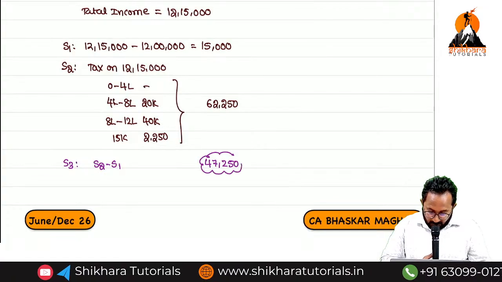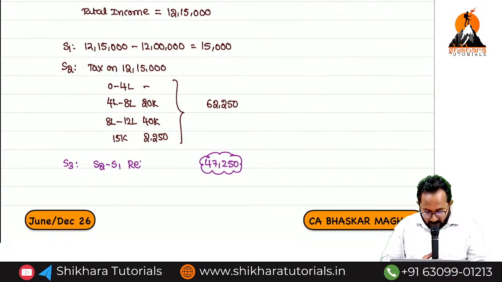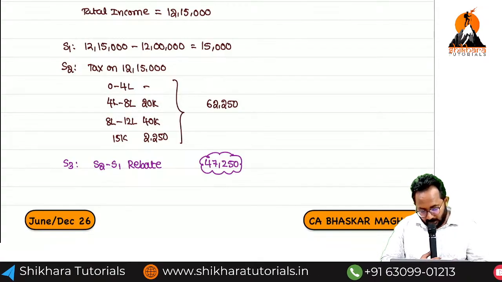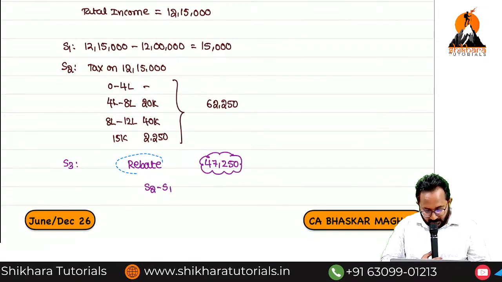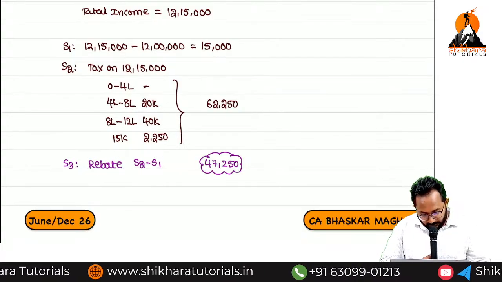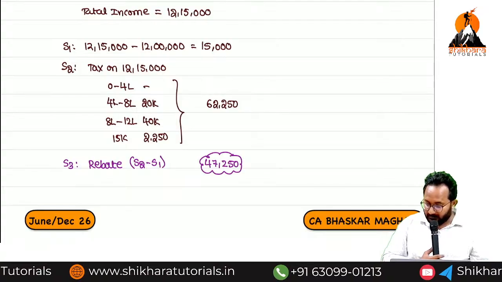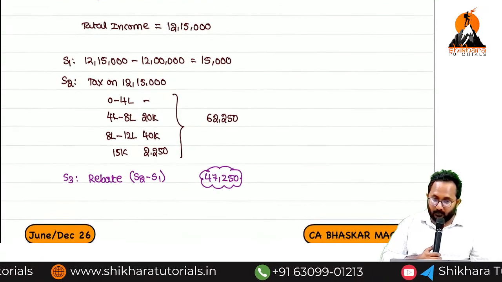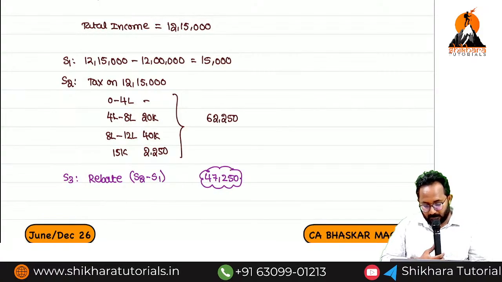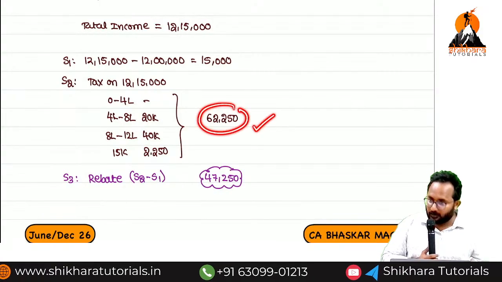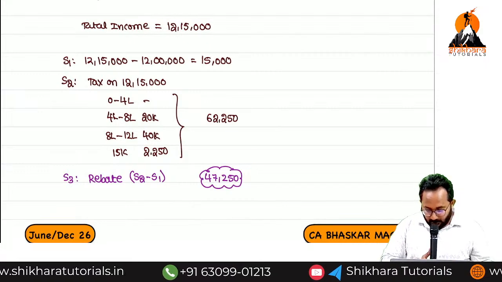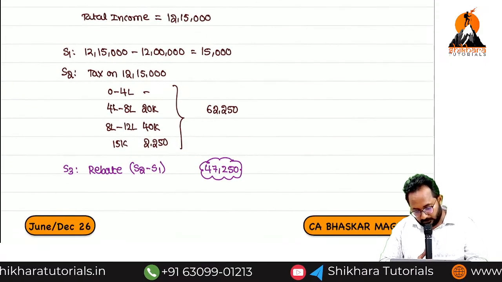This is what we can get as a rebate. Sir, if any rebate is there, that should be reduced from the tax liability. Yes. Finally, you are required to pay 62,250 as per rule. But they have given the rebate, how much, ma? Now I will tell you.